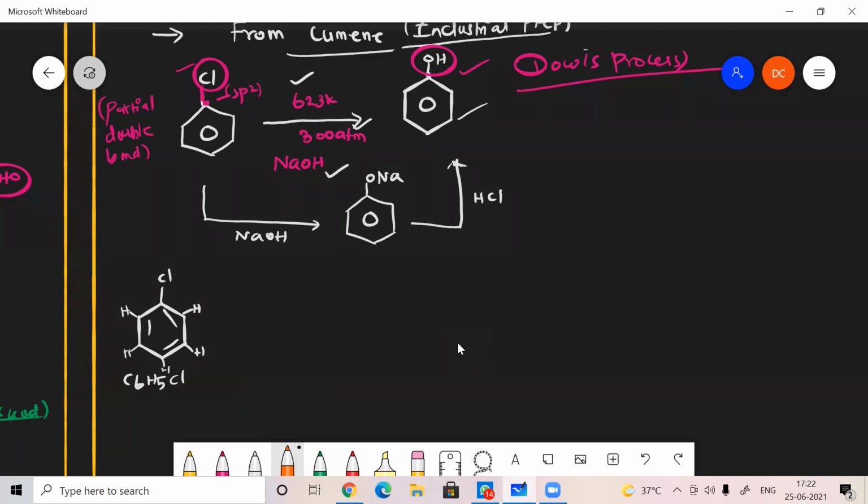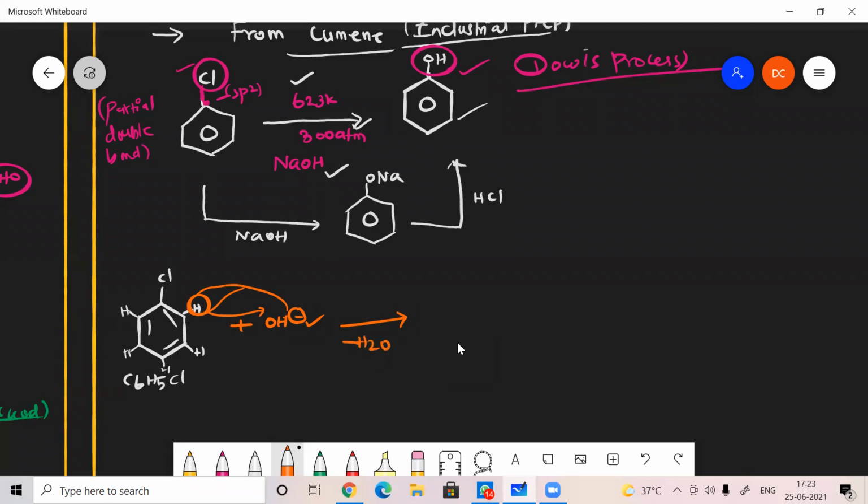Now it will react in the presence of a strong base. What will happen? The base will pick out this hydrogen. The base will usually pick out the acidic hydrogen, because the chlorine is also an electron withdrawing group. In the presence of a base, this H plus can be shifted to the base, so it can leave as a water molecule.